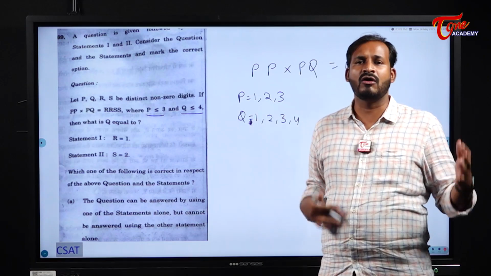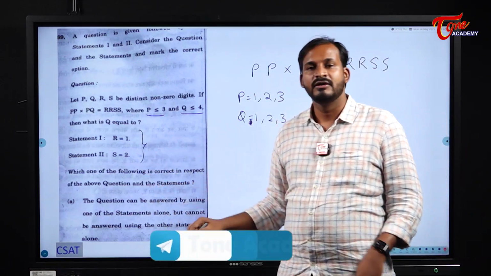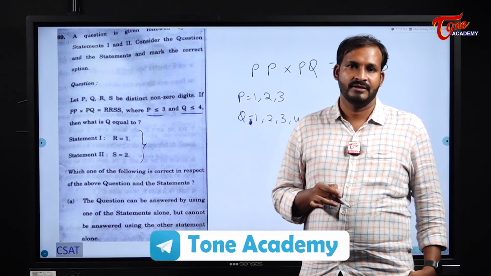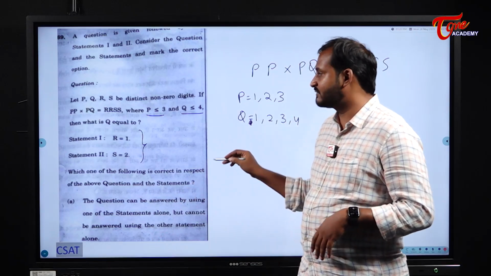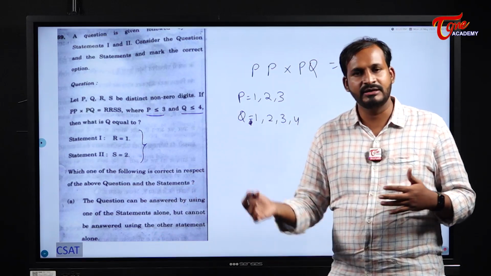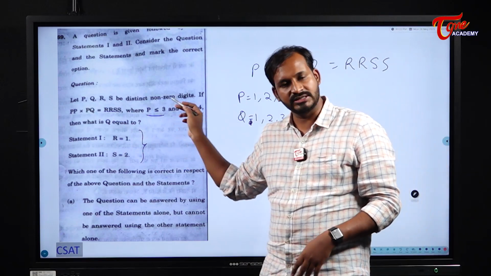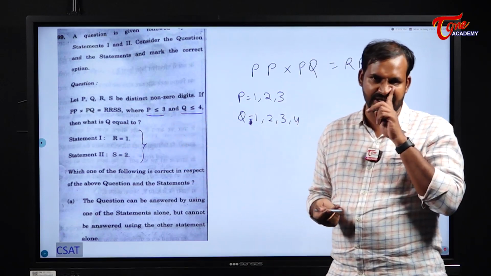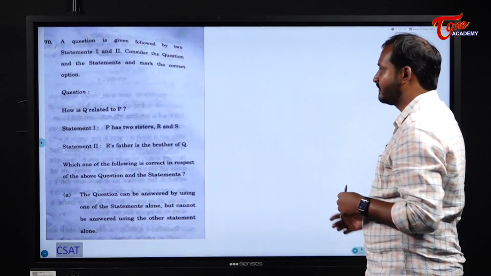Because by doing a lot of trial and error method, without using these two statements, we will get the answer for this question. So it is waste of time by solving this question. Anyway, I solved it by using many trial and error methods, and without using these two statements itself, we will get the answer, students. Okay, understood, right? We will see the next one. It is waste of time.